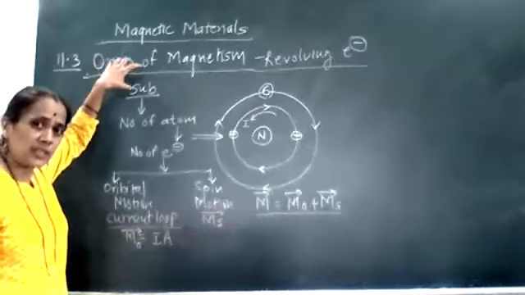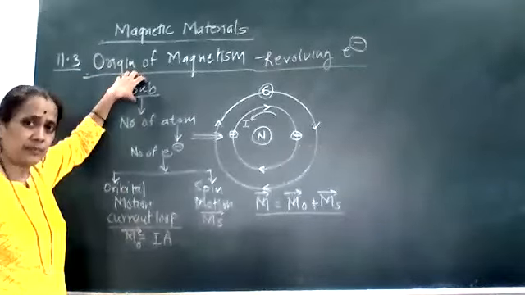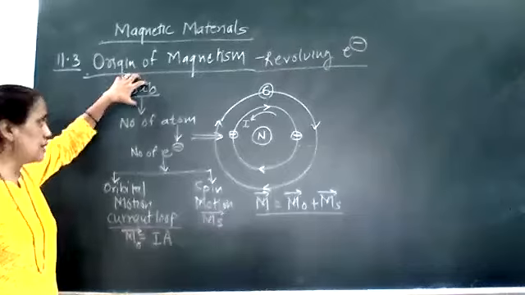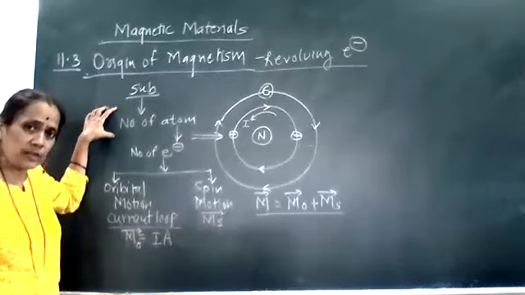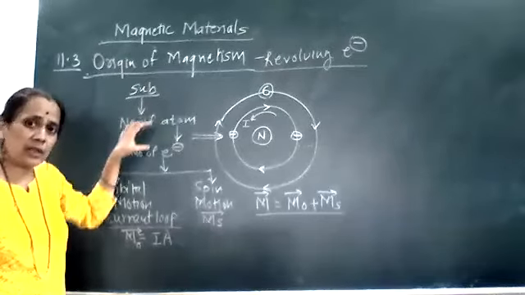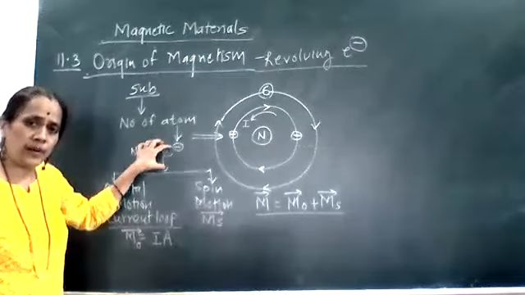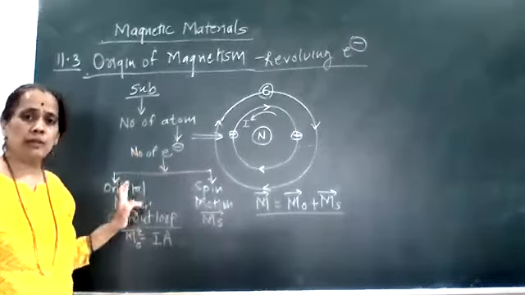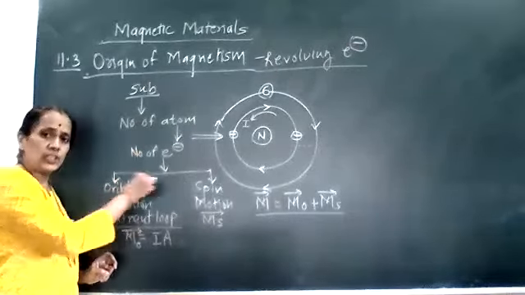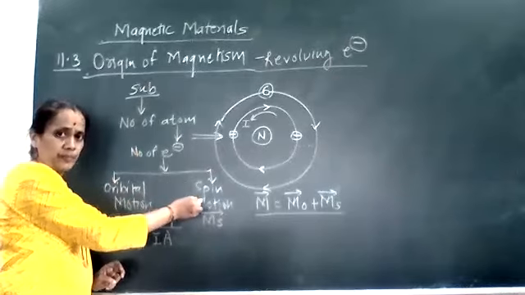The substance is said to be magnetic because that substance has a number of atoms. Every atom has a number of electrons. Every electron in the orbit has two types of motion: one is orbital motion, the second is spin motion.